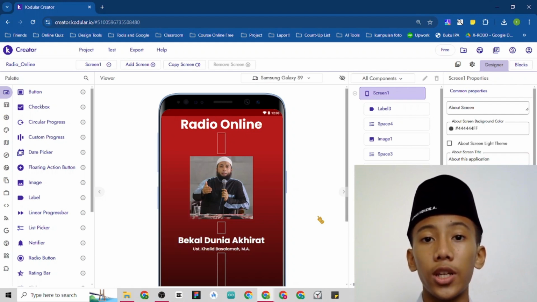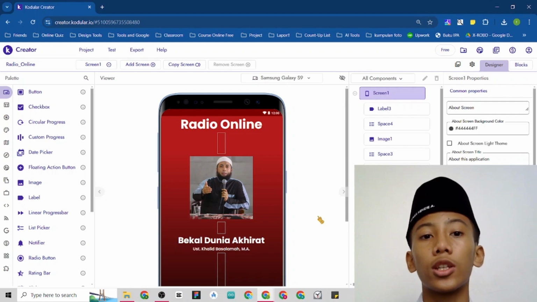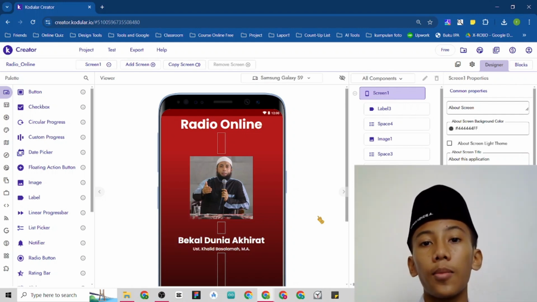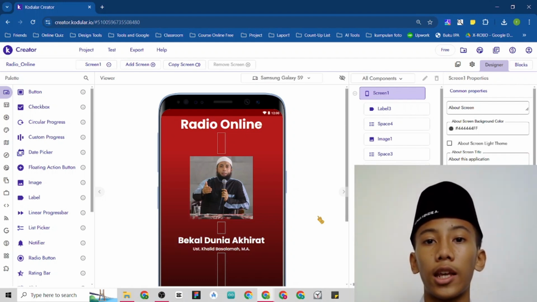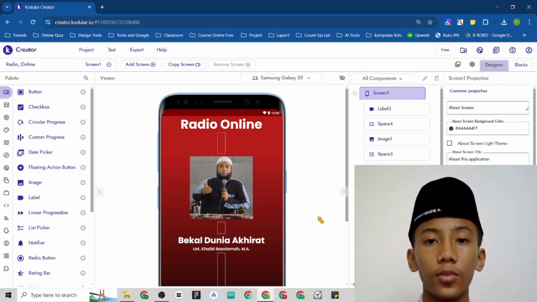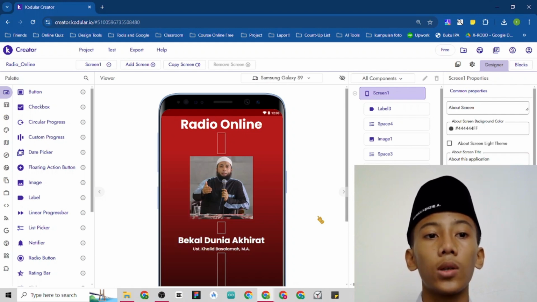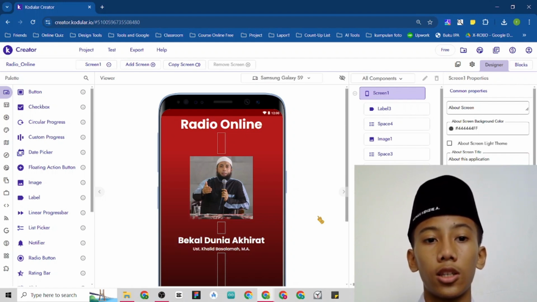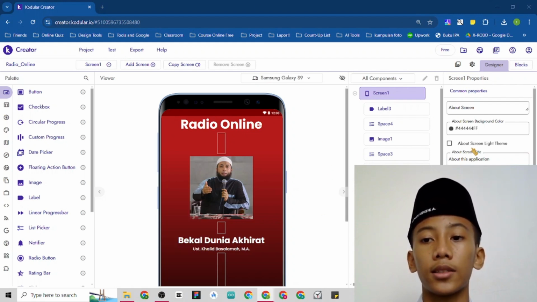So today in this video, I want to demonstrate a game about my application project that I made using Kodular. This is my second project of application that I made using Kodular, which is radio online or online radio. In here, I want to show you first my workspace at the Kodular page, where there are some menu at the left and in the right.